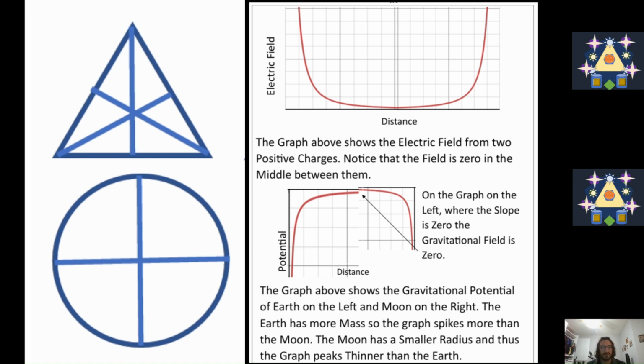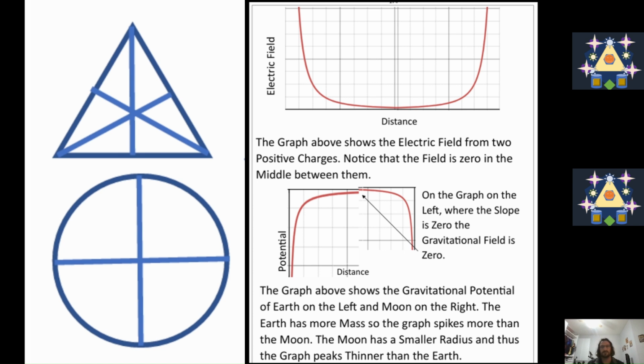So notice that in this graph, we go all the way to the radius of Earth and all the way to the radius of the Moon, and the field is zero at a location closer to the Moon than to the Earth because Earth has more mass.